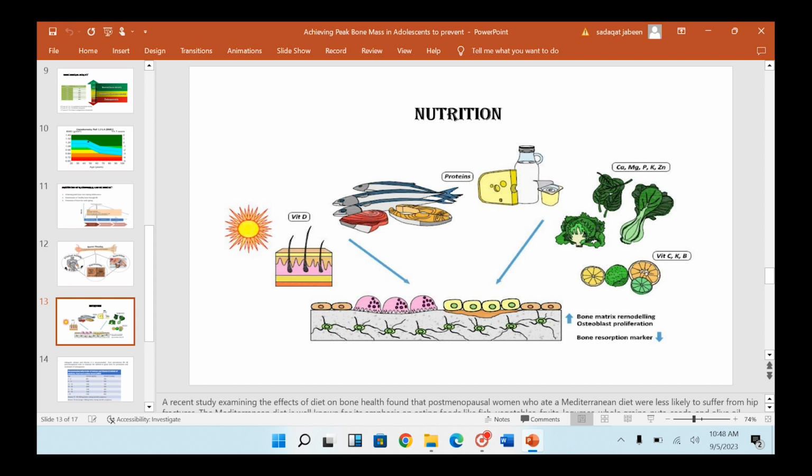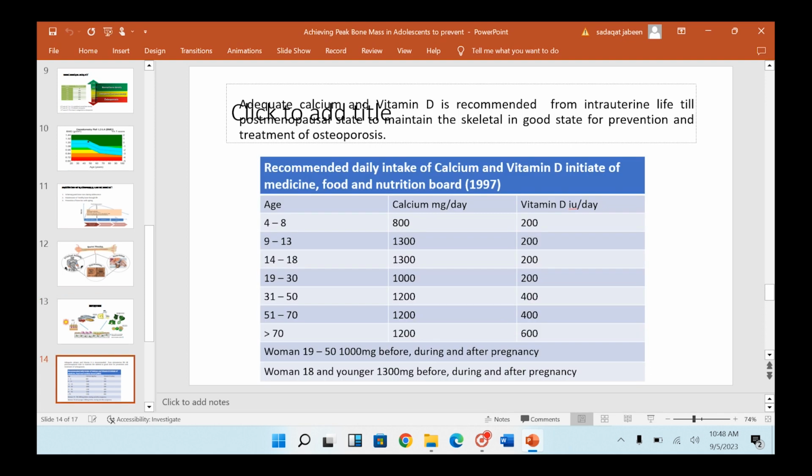The Mediterranean diet contains seafood, protein in the form of fish, dairy products, legumes, nuts, vegetables, and fruits, and also olive oil. All these components of the diet provide adequate protein, minerals, as well as calcium to maintain the health of the bone. If the person is not able to get adequate calcium and vitamin D from the diet, then supplementation from other sources is advised.